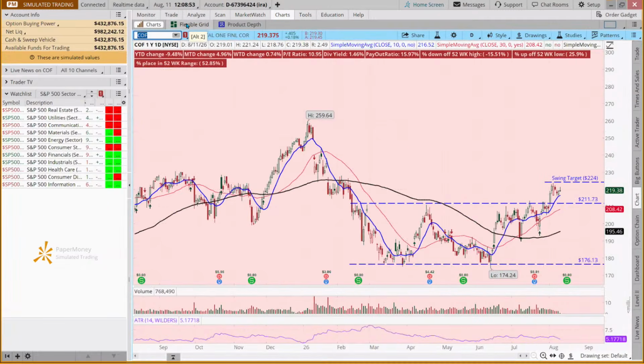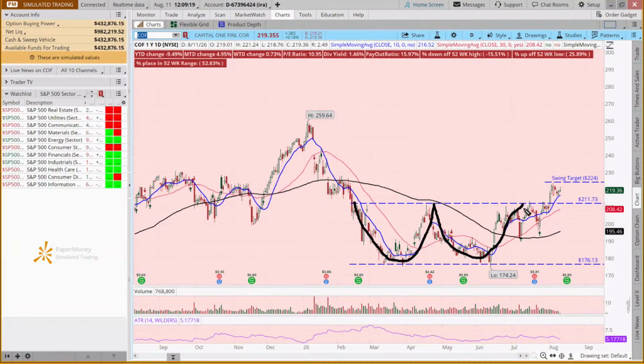Capital One Financial. Now, this is a pattern that we've seen in not only some of the financial stocks, but what we saw happening here was a double bottom pattern, right? Sometimes a double bottom can be a trend reversal pattern.